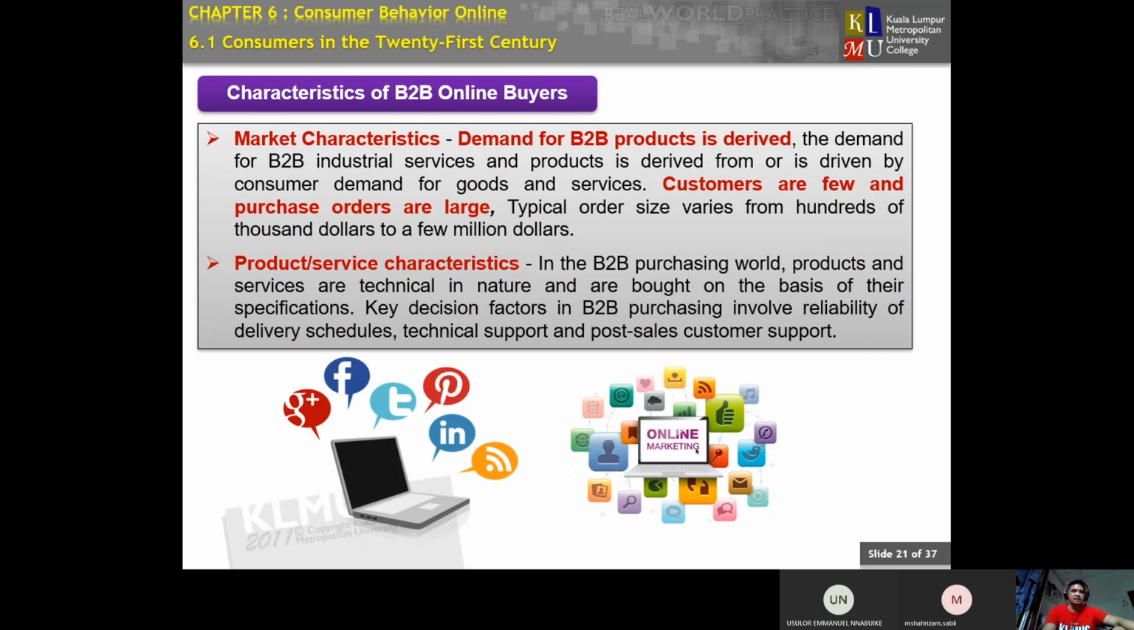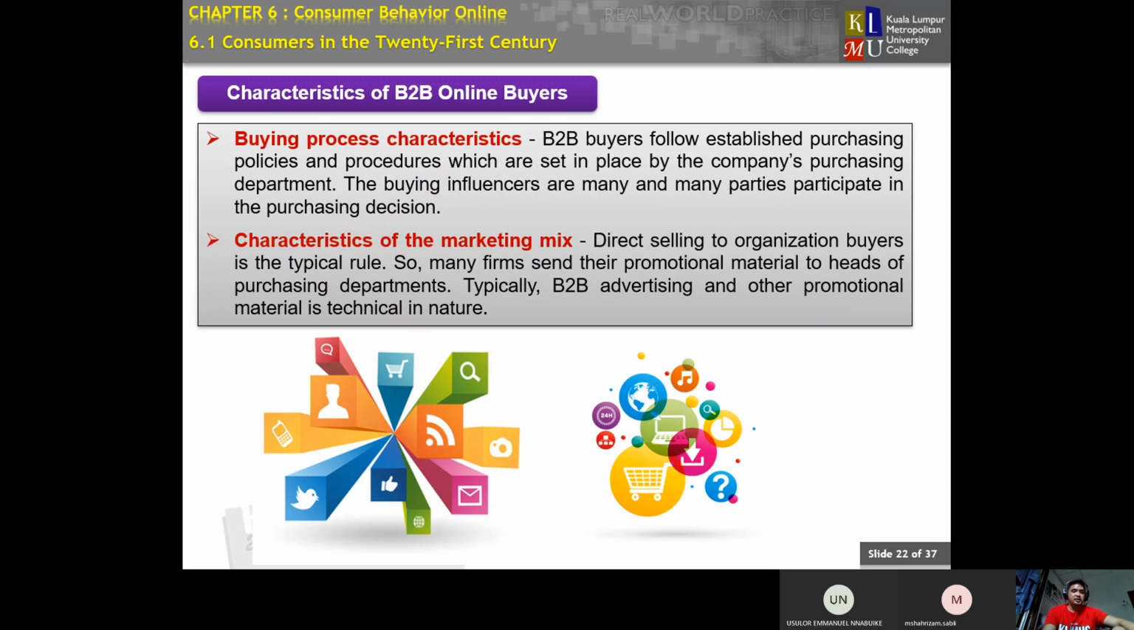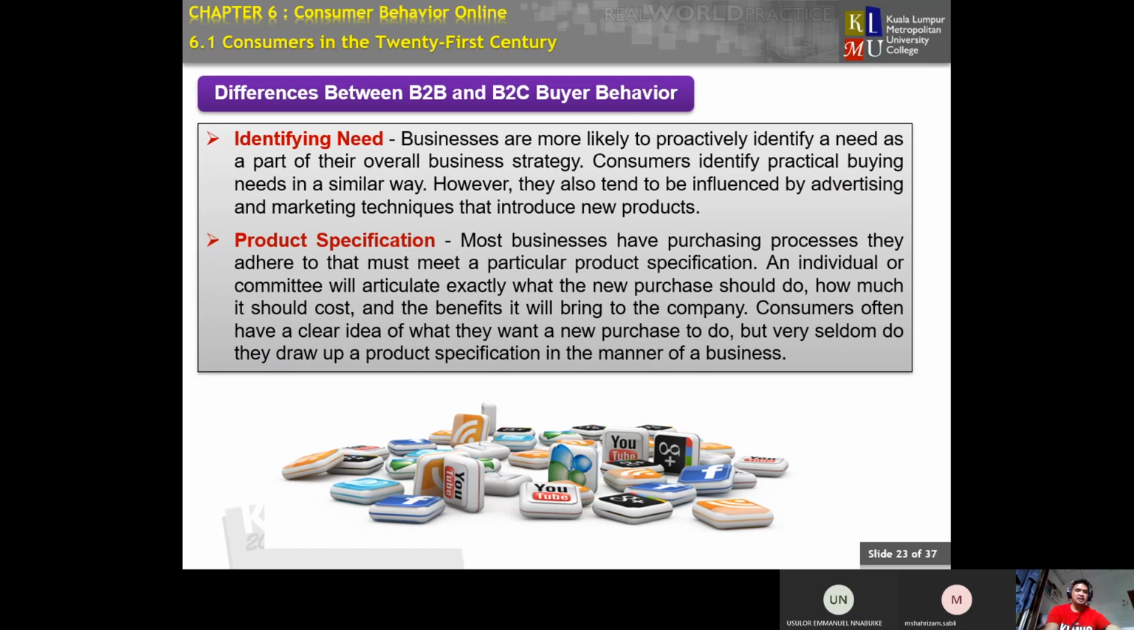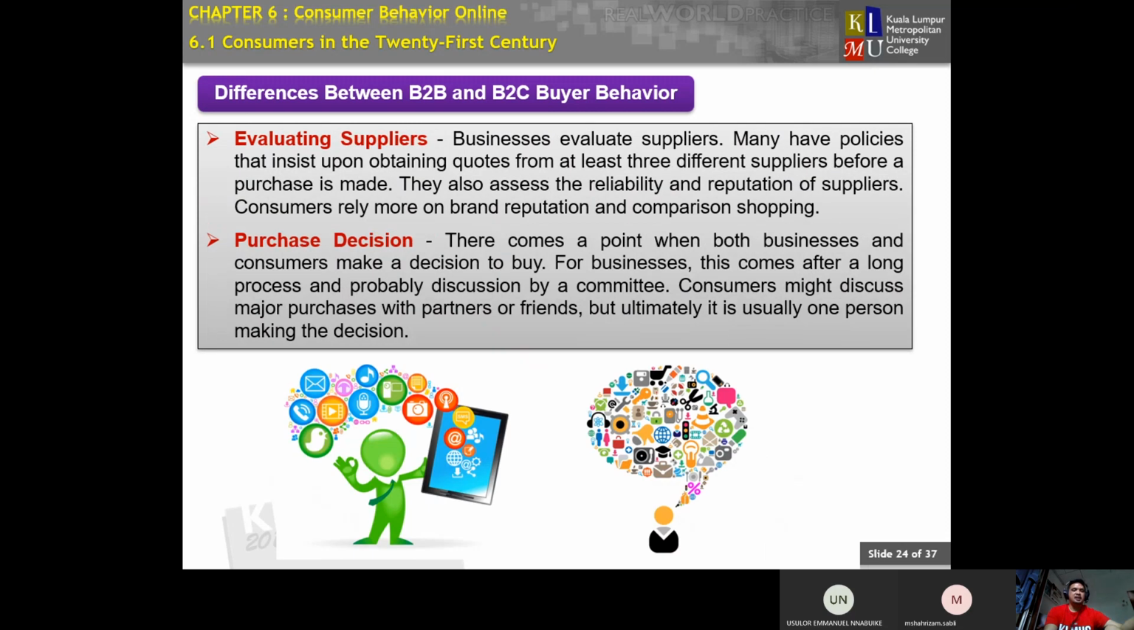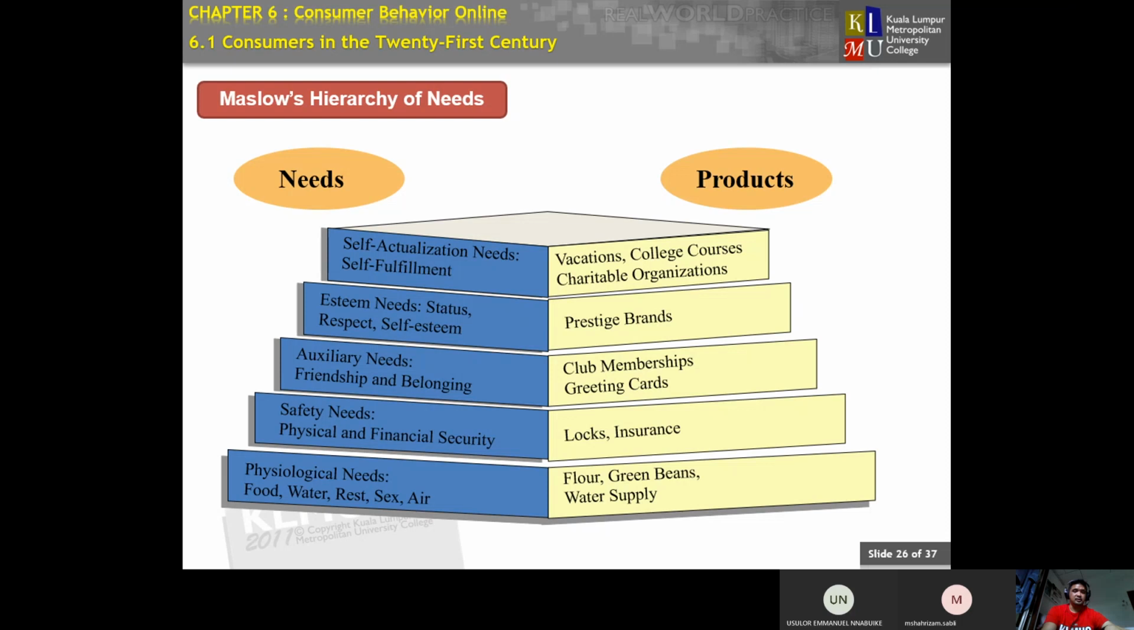So these are the other characteristics: market characteristic, product and service characteristic, and buying process characteristic. On marketing mix, how you use your marketing mix, the 4 P's and then the 7 P's and so on. Identifying needs and product specification, evaluating suppliers, purchasing decision. You can read afterwards. I'm just giving you information on the post purchase and so on.